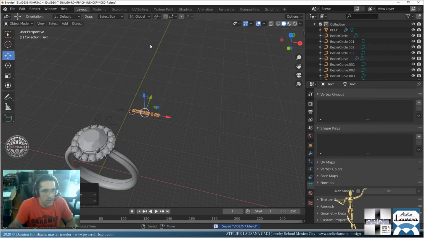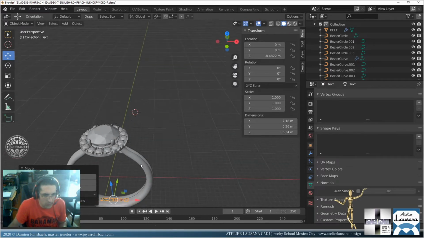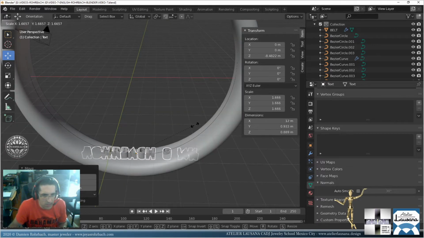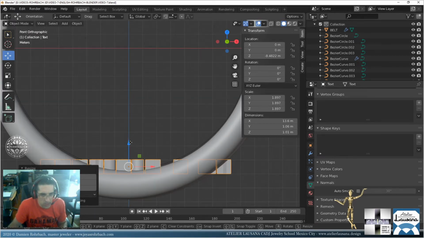Let's go set origin geometry. Now let's center this guy right there. Now let's bring it here. Let's make it bigger. So in 3D, the letters can be pretty small.